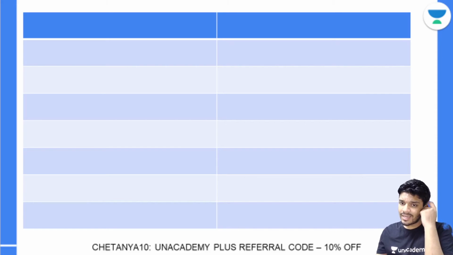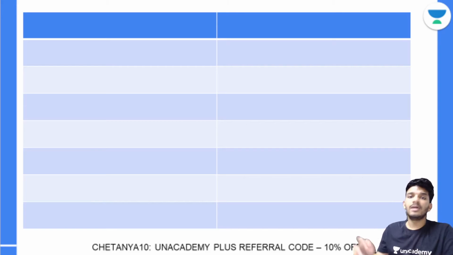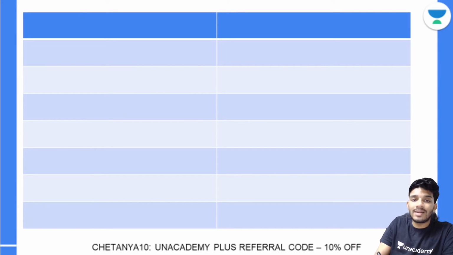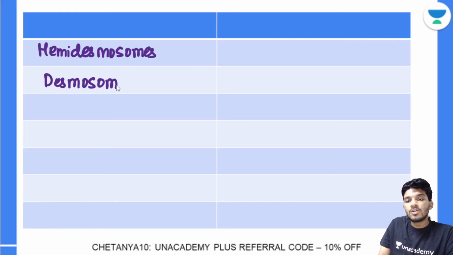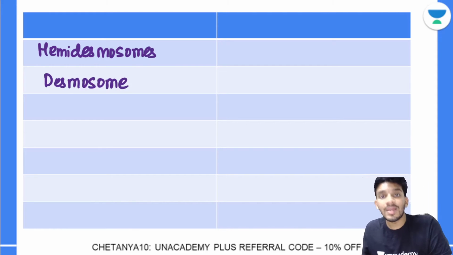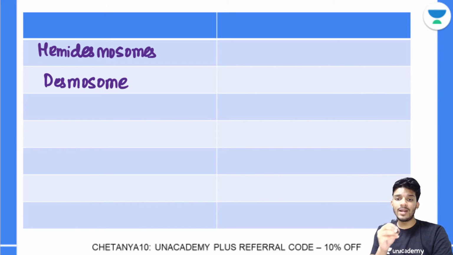Now, antibodies against the hemidesmosome and desmosome are again important. They're also a question related to your anatomy. So antibody against hemidesmosome and antibody against desmosome, these two are important. They're also a question in your dermatology. A direct question is asked. Anti-hemidesmosome antibody is present in bullous pemphigoid.